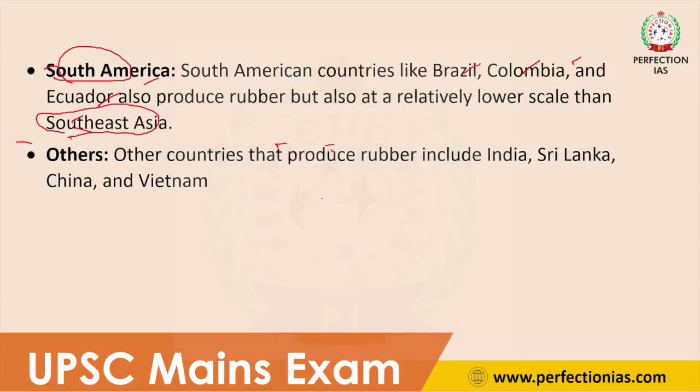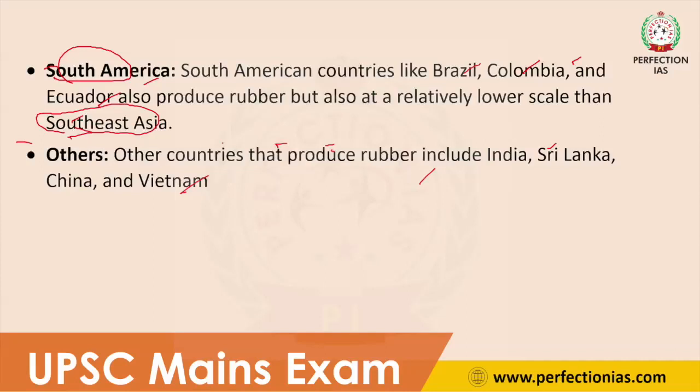In India, states like Karnataka and Kerala produce a huge quantity of rubber. India, Sri Lanka, China and Vietnam are also producing rubber, but the quantity is very minimal compared to Southeast Asia and other regions. So these are the main rubber producing regions and countries in the world.